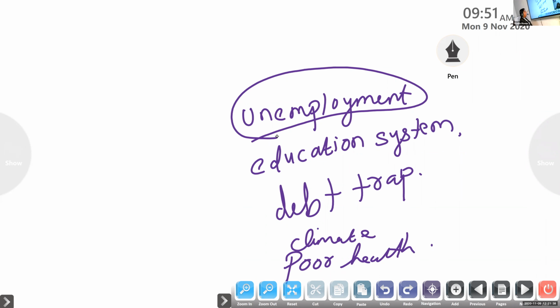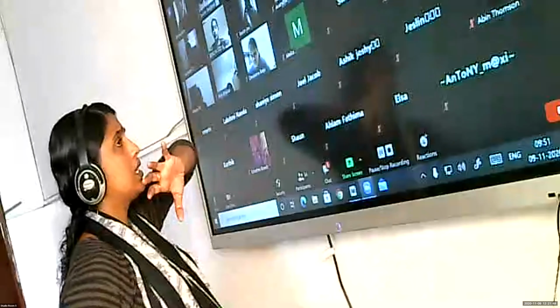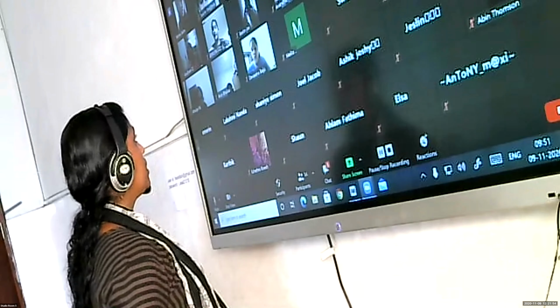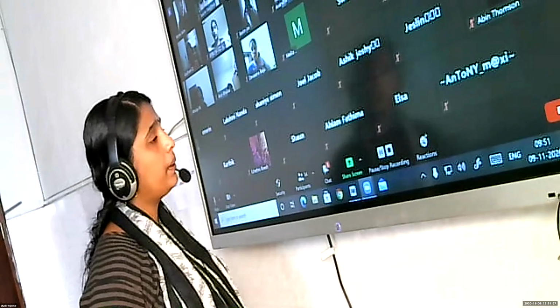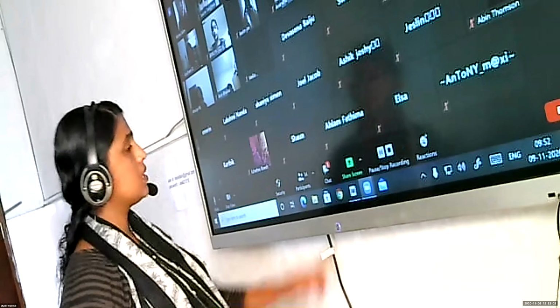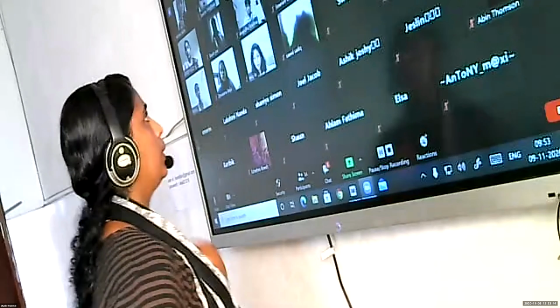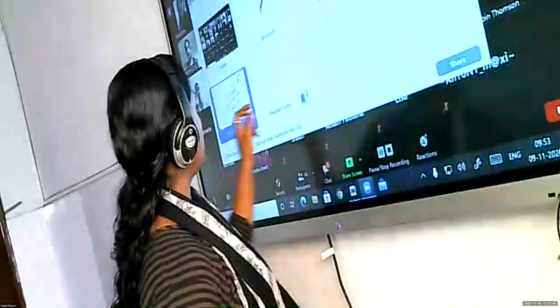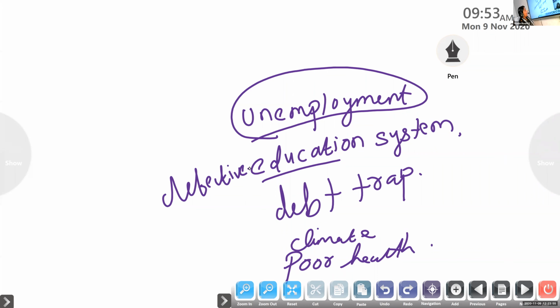Okay, very good. Then how does the educational system? Not the educational system, it is the defective educational system. That means our education system is theory oriented, right? If we are providing a theory oriented education system, what will happen? No practical knowledge. Lack of practical knowledge leads to poverty. Okay. Then any other reason? Then the next you said is debt trap.